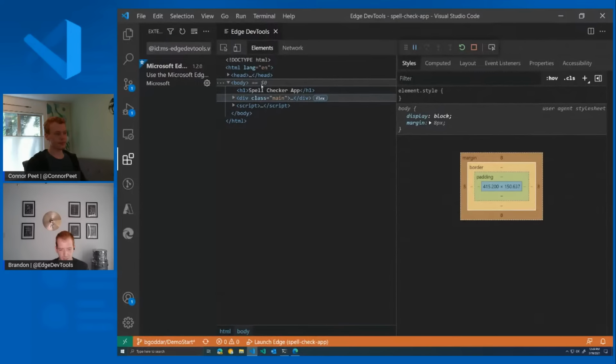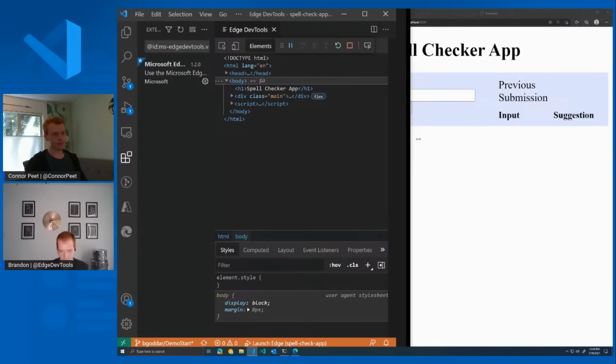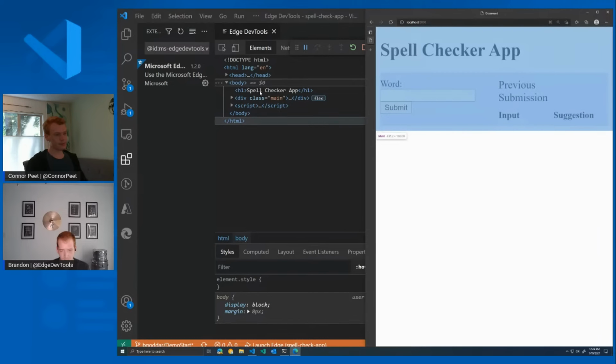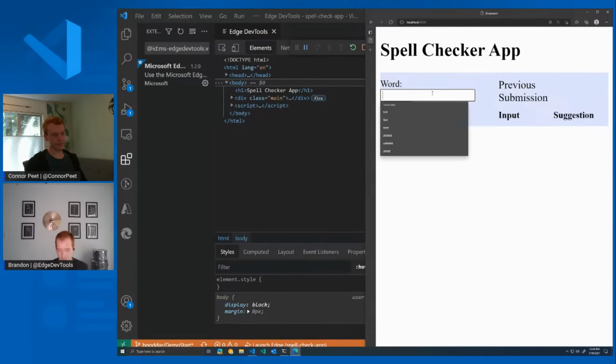And we can see that we have our elements page. If I bring back up the browser and move this over here, let's see if I can get this all on the same screen. And we can see that we have already attached directly to our page. We have our elements debugging that we know and love. And so if I were to use this to debug an issue with my page, let's say that I'm building the UI, and over here I have a table that I want to show the previous submissions to our spell checker. So if I can go ahead and put test in here,